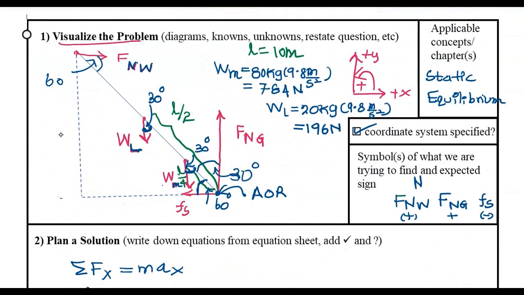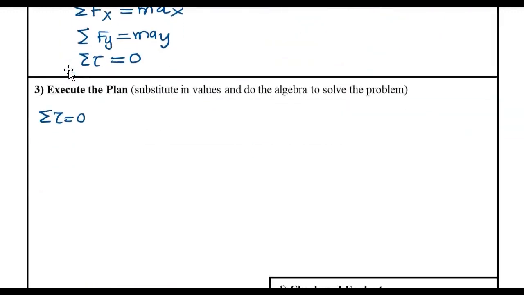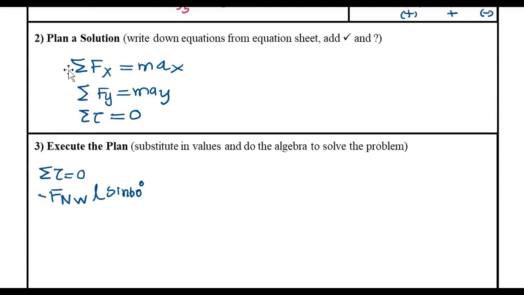You can see this normal force from the wall is going to rotate the system clockwise. So that torque should be negative. And the length is the entire length of the ladder, the distance from the axis of rotation. So negative force times distance is L sine 60.